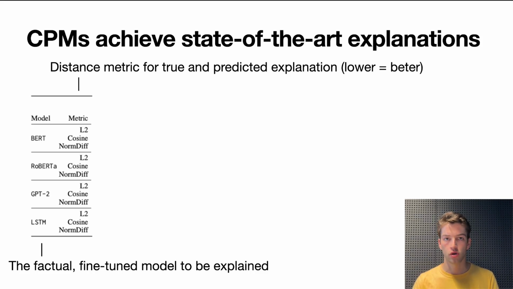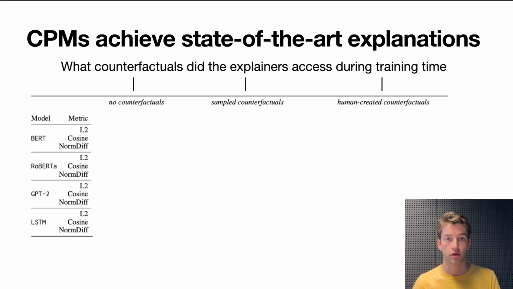And then in our work, because we're all about using counterfactuals to train better explainers, there are 3 strategies of using counterfactuals. There is the strategy explored in previous work, which is using no counterfactuals, just conventional explanation methods. Then we have a way of using sampled counterfactuals.